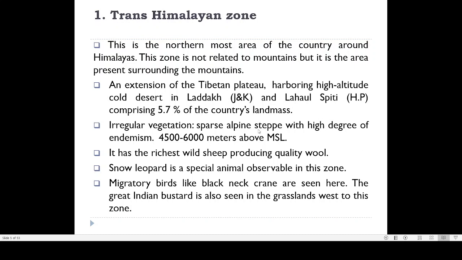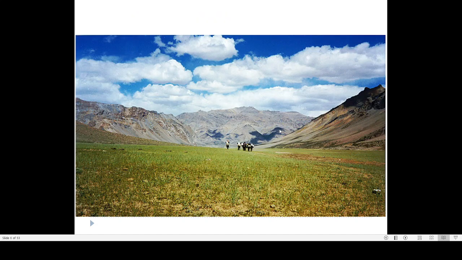Then alpine steppe. Steppe basically refers to grassland. Alpine steppes are always present in high altitude areas. That is why it is similar to the Alps mountains, because most of these names were introduced by Europeans. That is why they have given the name alpine steppe. So this is a type of grassland found in high altitude areas.